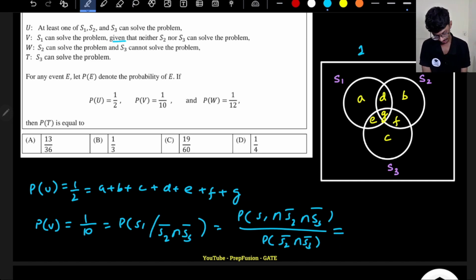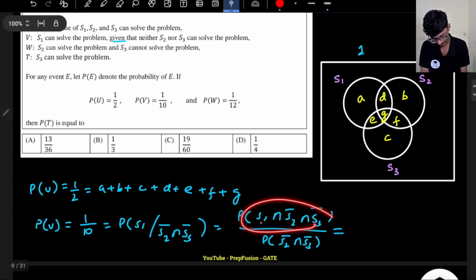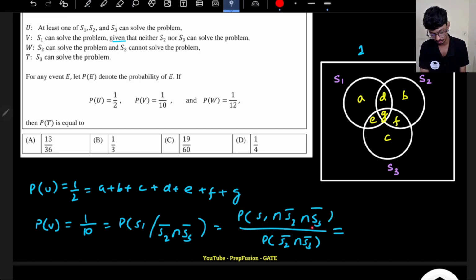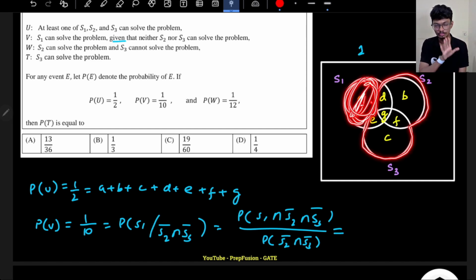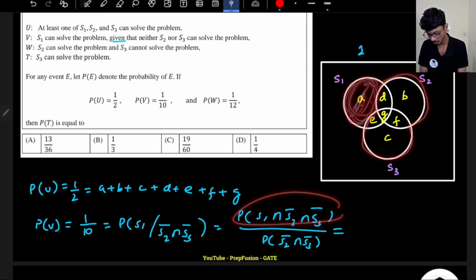So what is this value? S1 intersection not S2 intersection not S3. Not S2 is the whole thing excluding S2, and not S3 is the whole thing excluding S3. So I have to exclude this whole area and include S1. This is the common area A, which includes S1 and excludes S2 and S3. So the top side will be A.